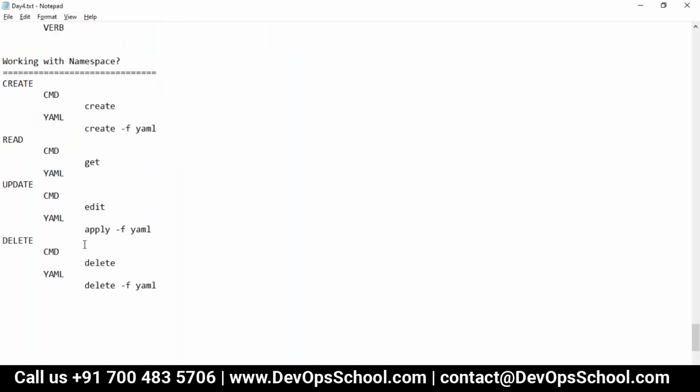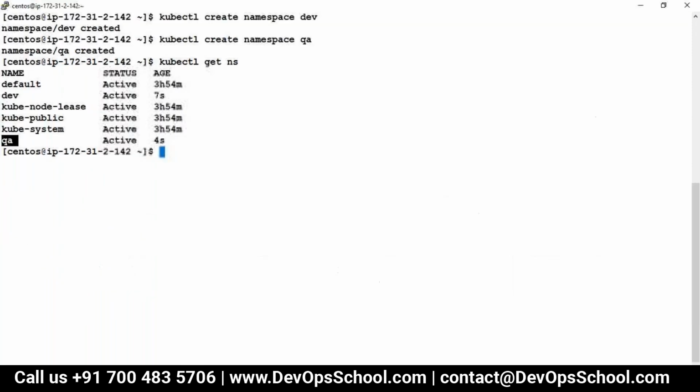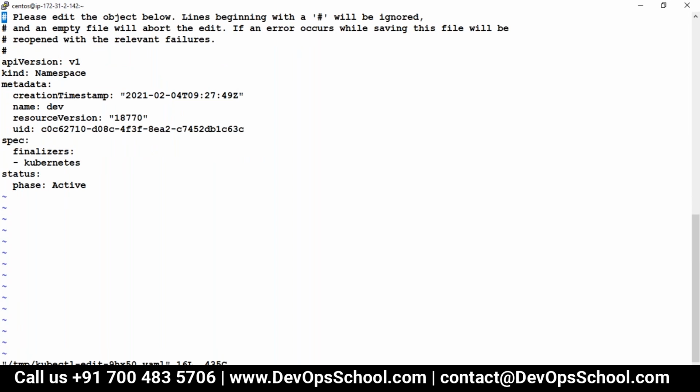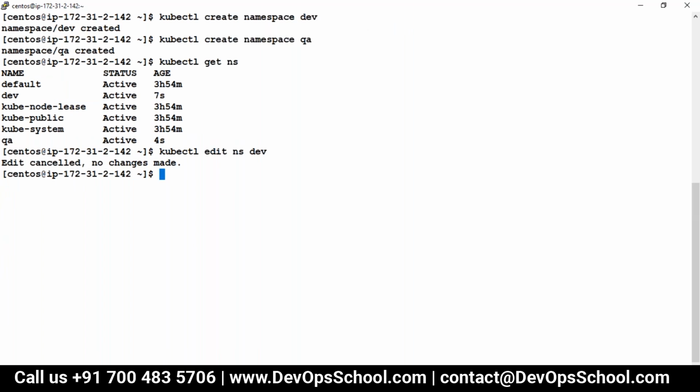So now you got the namespace. Now what do you have to edit? For edit, what you have to do, command line or YAML file. So as of now, I'm working with the command line. So see, edit. What do you want to edit? NS short name. Which one? Dev. There's nothing much to edit right now because no limit has been applied. No access has been allocated. It's a basic format. I'll complicate it slowly, but right now, not editing anything. Done. Editing cancelled. No changes made.